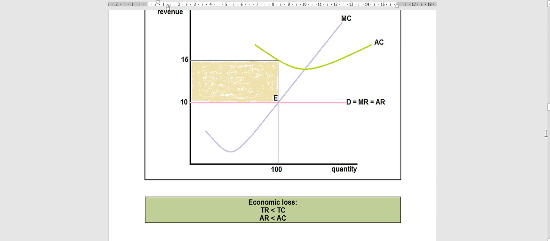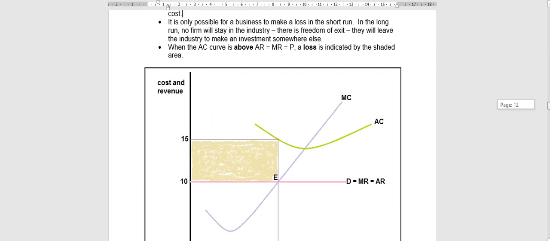When we put this information on a graph, if we are saying that the average revenue is less than the average cost, that means, remember I said previously also, that where we place our average cost on a graph will determine if that producer is making a profit or a loss. So when we are drawing a graph that indicates a loss, it means that my average cost graph has to be higher than my average revenue.